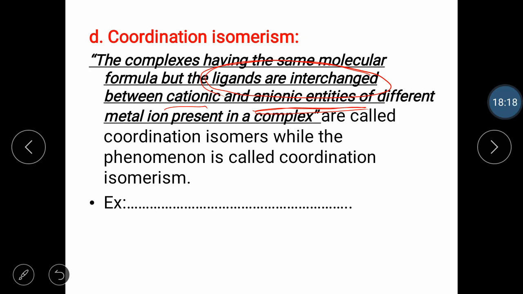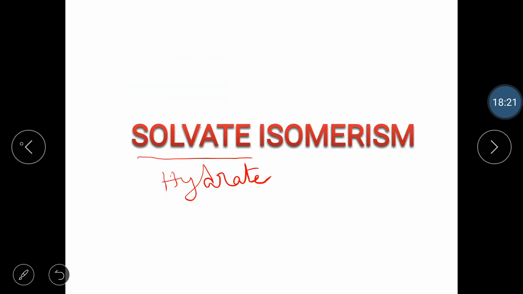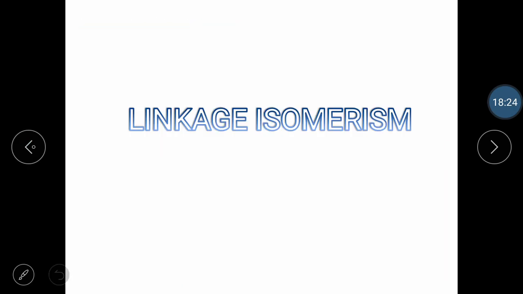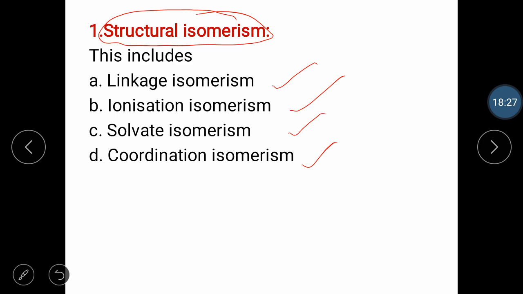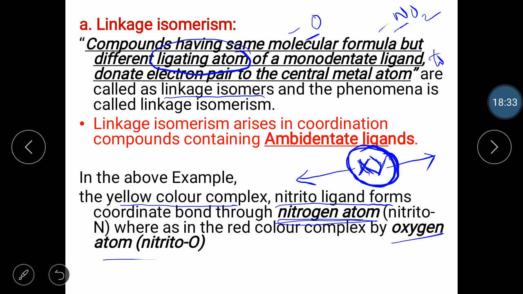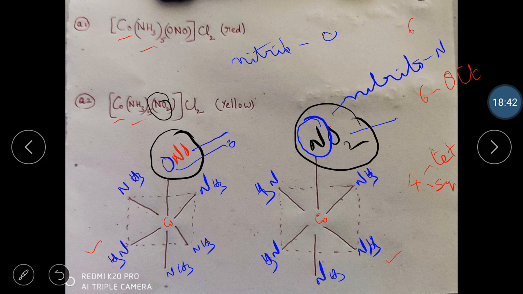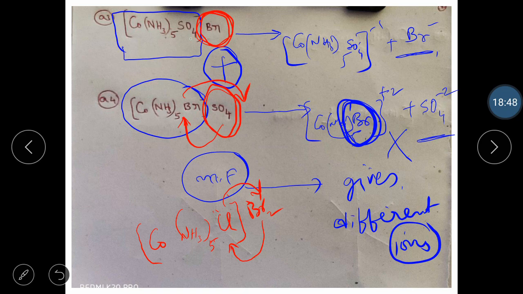So let me revise quickly once again. Structural isomerism, 4 types: linkage, ionization, solvate, and coordination. Linkage isomerism meaning what? Compounds having the same molecular formula but different ligating atom. Example, you must write this one, A1, A2 together. Next one is ionization. Compounds having the same molecular formula but when you dissolve in water, they produce different counter ions or different ions. We call them ionization isomers. Example, you should write A3, A4 together.